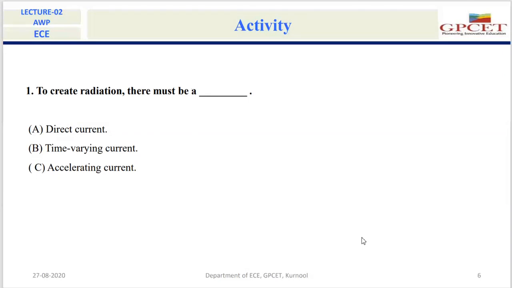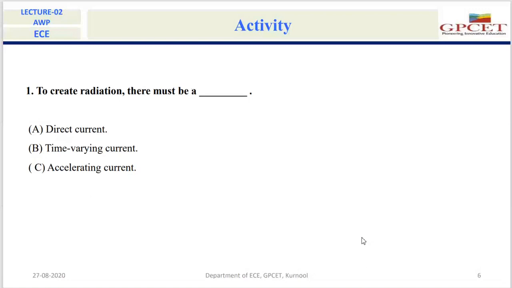Time varying current. Yes. In order to get the radiation from any conducting wire, there must be time varying current. Okay, very good, Sai Prakash.